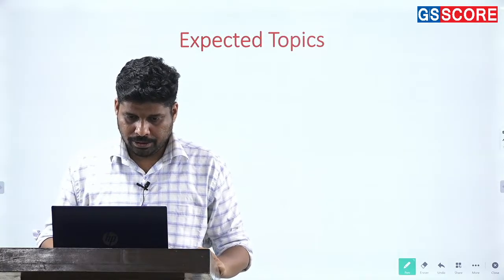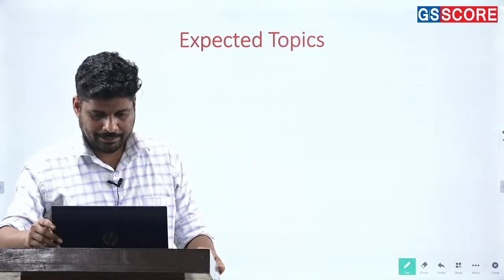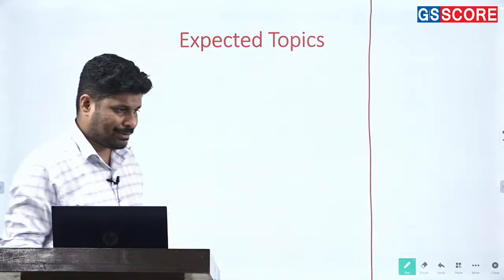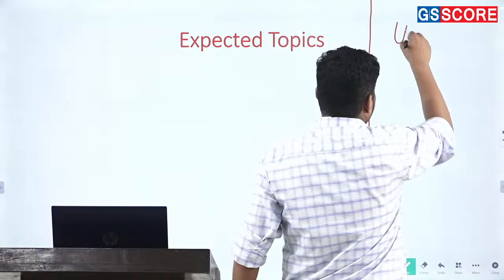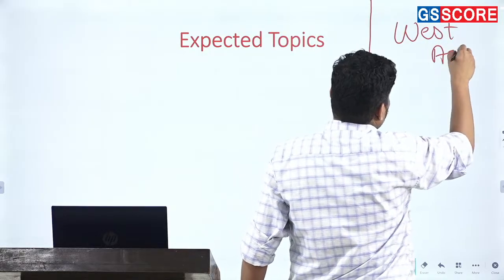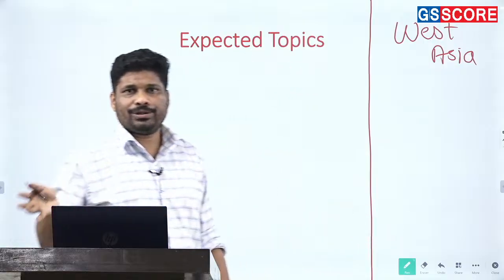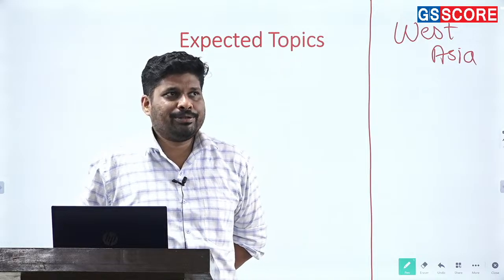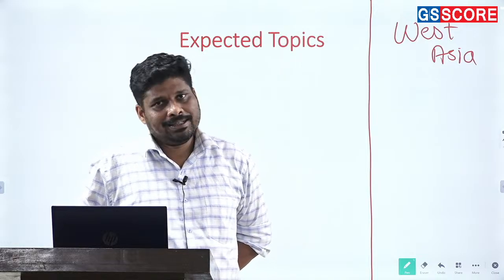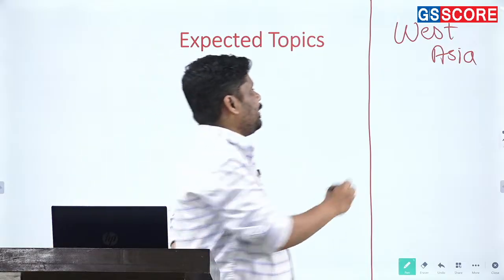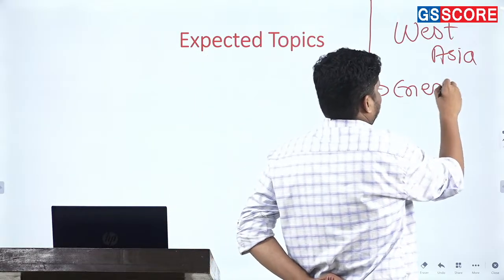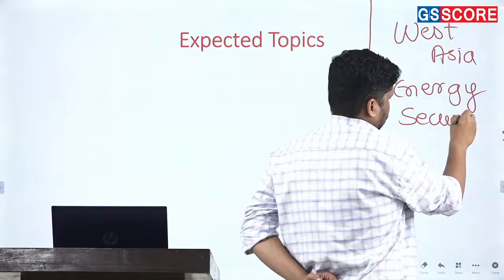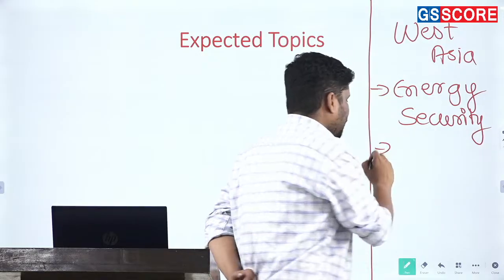Let us look into the topics on which questions might be asked. So when it comes to bilateral relations or grouping relations or regional relations, as I told you, West Asia becomes very important for us. More or less the pointers on which the questions might be asked is obviously relation between Israel and Hamas, relation between Israel and Iran, and how it affects us. So how does it basically affect us? It affects our energy security. It makes our energy sources expensive.